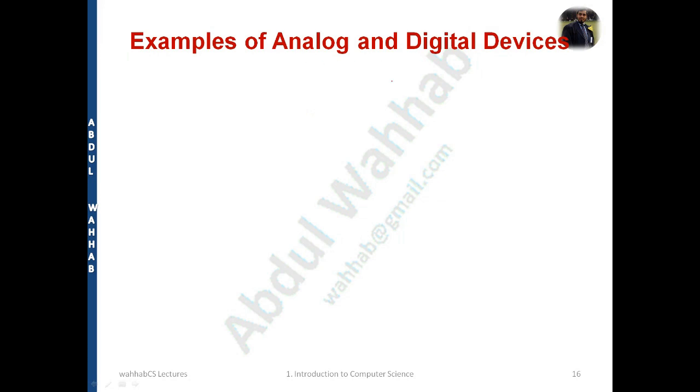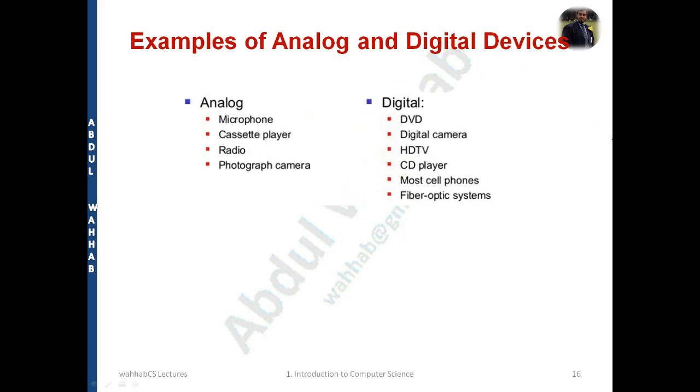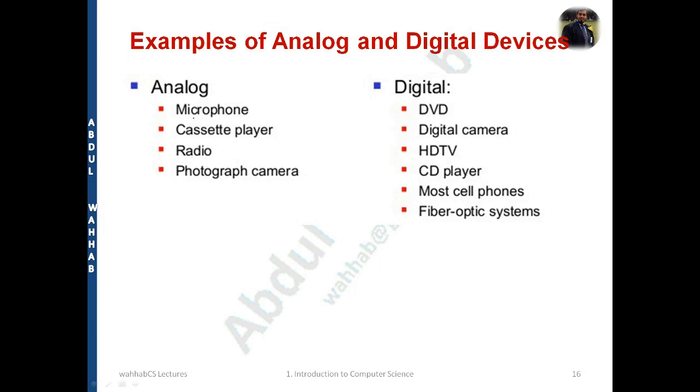So examples of analog data and digital data are: for analog data, we have microphones, cassette players, radios, and photograph cameras. All these are analog in nature. If I talk about digital data, we have DVDs, digital cameras, and HD TVs these days.